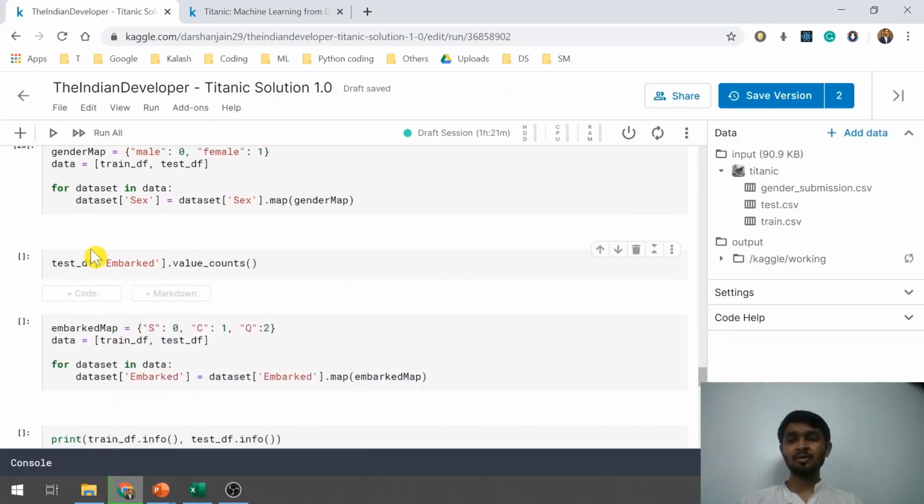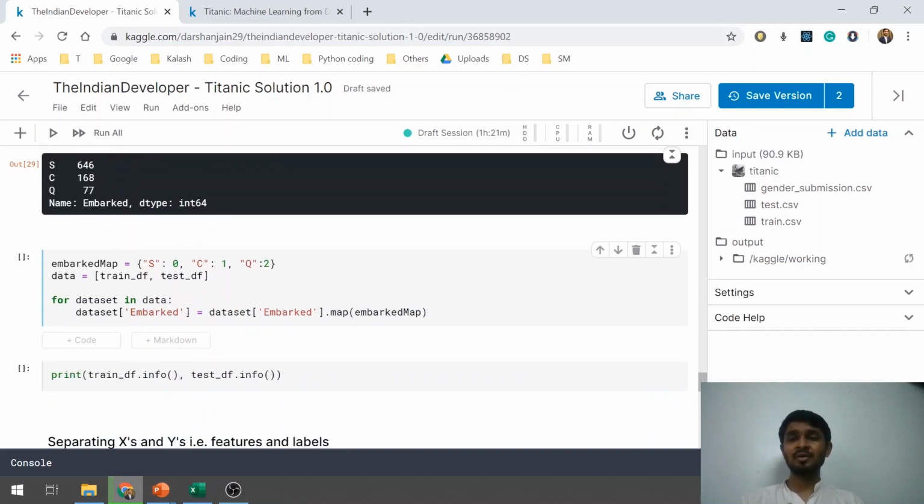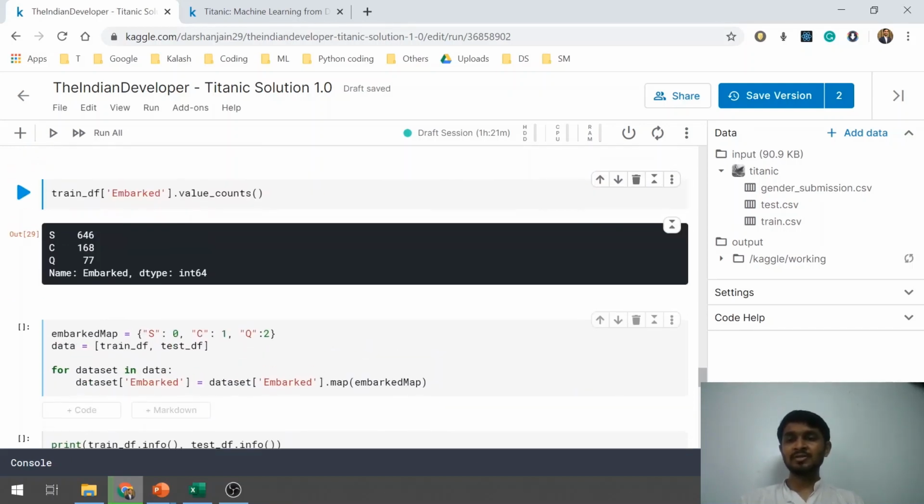Now for the embarked column, let us take this value count once again. It says S, C and Q, and it is for the test data frame. I can show you for the train data frame. So it is S, C and Q: 646, 168 and 77. We'll use similar logic to what we used for the above column. So let's give all S as 0, C as 1 and Q as 2, and we'll pass this mapper to this map function, and we'll iterate it over the for loop. Let me quickly run this.